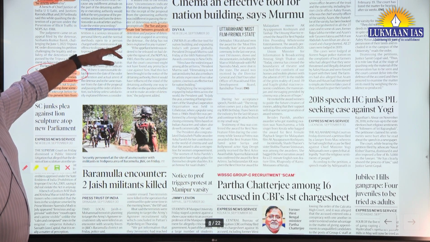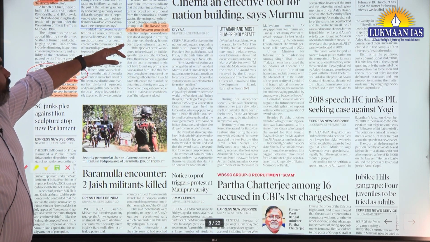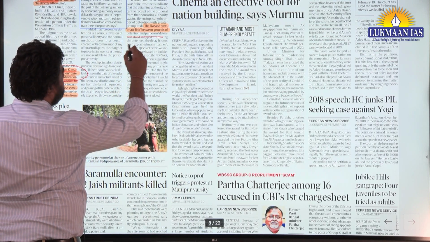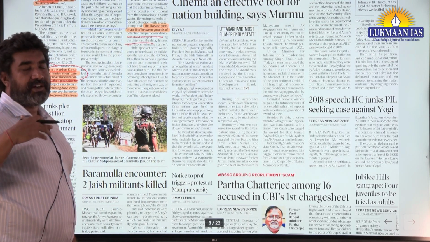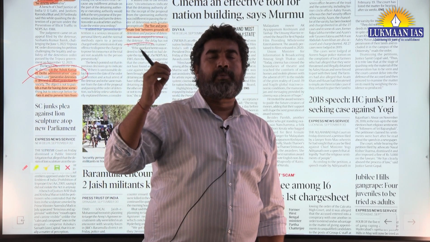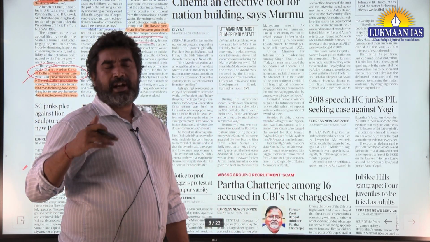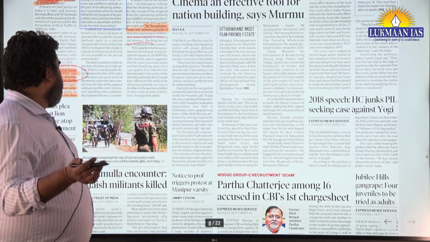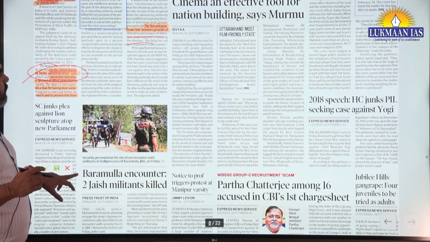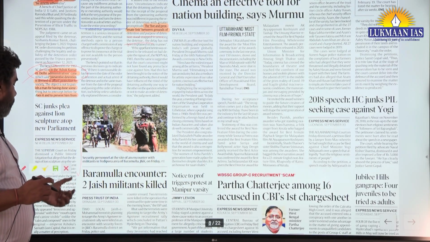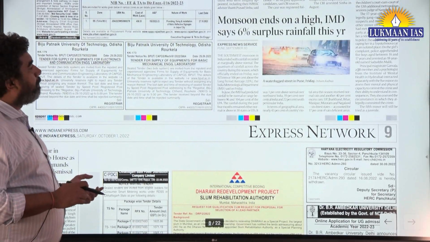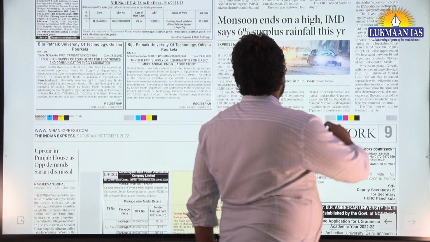Live and proximate link between the ground of detention and the purpose of detention. If there is no link between them, a person cannot be put in jail or arrested under preventive detention. So this was important news, and it can be used in paper 2 and paper 4.